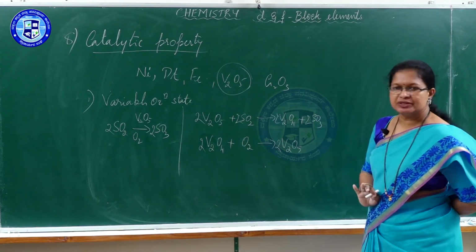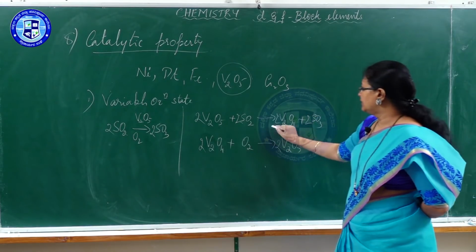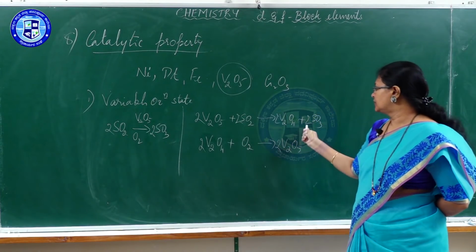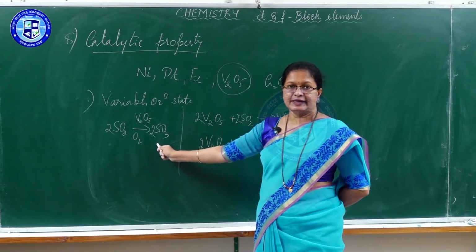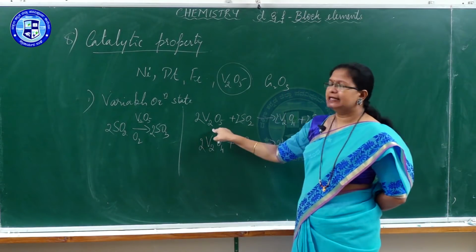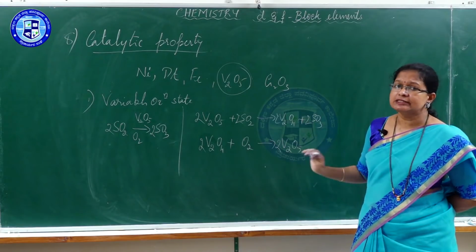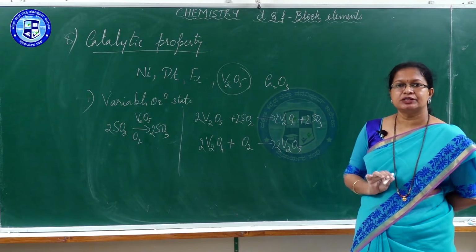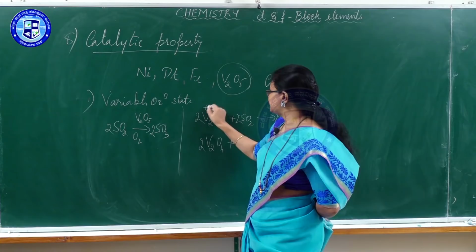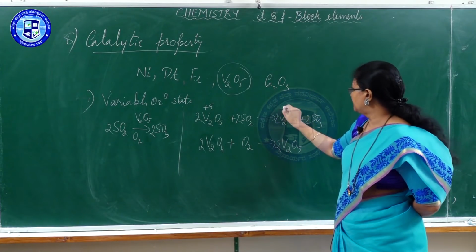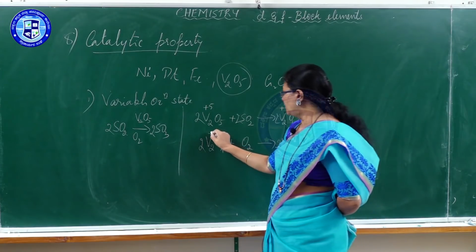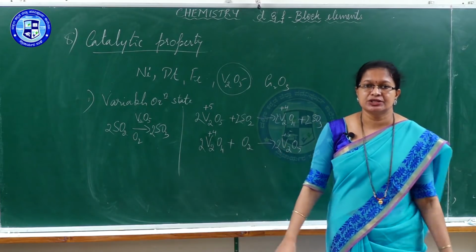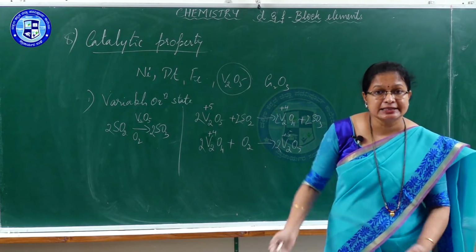Now, if you add these 2 equations, what would you get? Vanadium tetroxide cancels, vanadium pentoxide cancels, remaining are 2 sulfur dioxide plus 1 oxygen giving 2 sulfur trioxide. This is the equation itself, right? So vanadium pentoxide is a catalyst which is regained at the end. All these points are proved here. Now, what makes vanadium pentoxide a catalyst? Vanadium pentoxide has +5 state here, which changes into +4 here. Again, from +4 it changes into +5. Is it due to the variable oxidation state of vanadium that vanadium pentoxide acts as a catalyst?